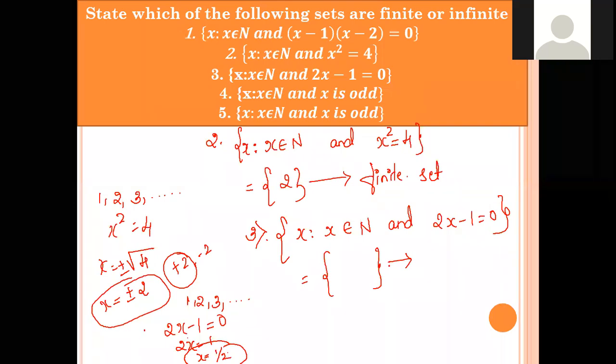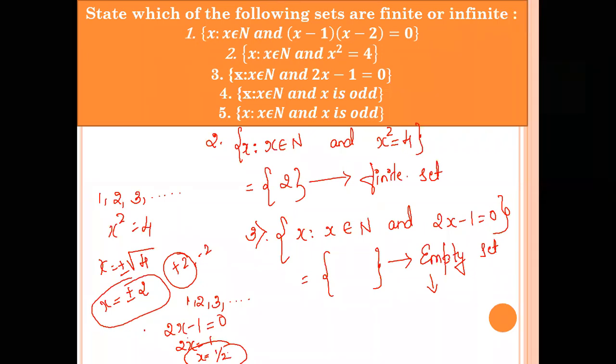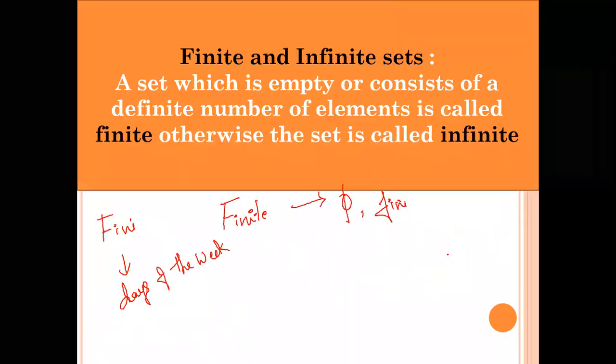Just before we began the class, someone told me the definition of empty set. Yes, if it has no element, it is an empty set. Correct? Then if it is empty, is it finite or infinite? Remember the definition. There are some doubts again, so go through the definition again. Finite sets are those sets which are either empty or consist of a finite number of elements.